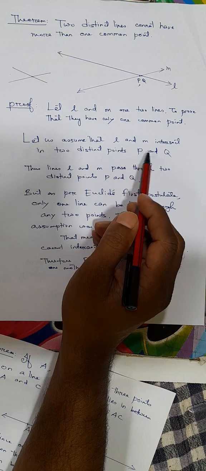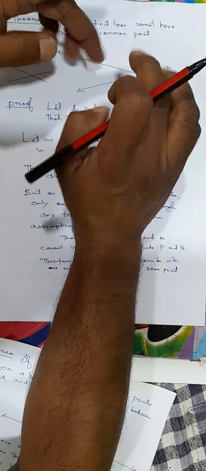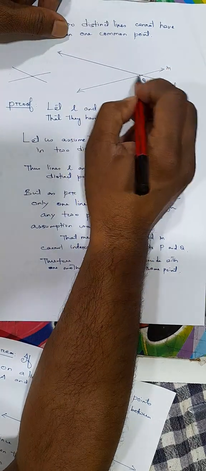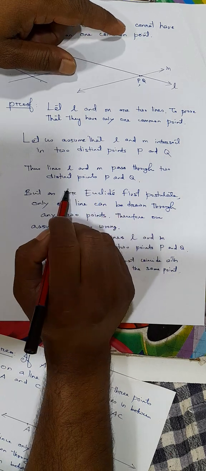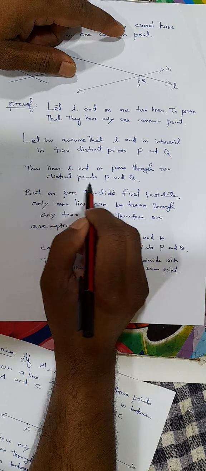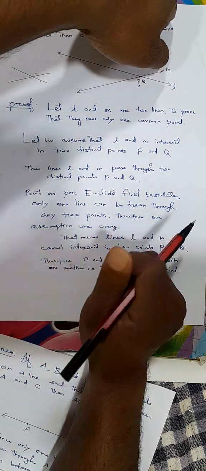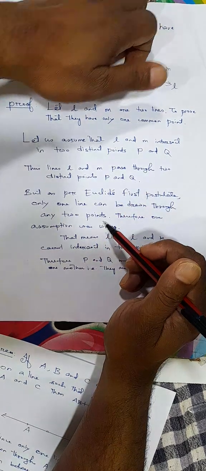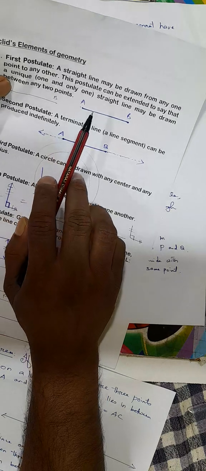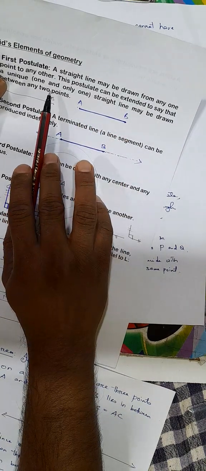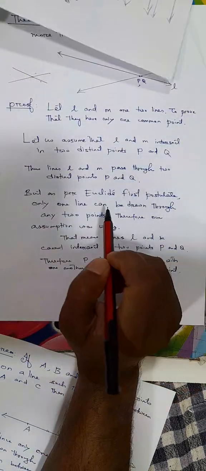Now let us assume that L and M intersect each other in two distinct points, suppose P and Q. That means the lines L and M pass through two distinct points P and Q. But as per Euclid's first postulate, it says a straight line may be drawn from any one point to any other point, or it can be read as only one straight line may be drawn between two points, right?